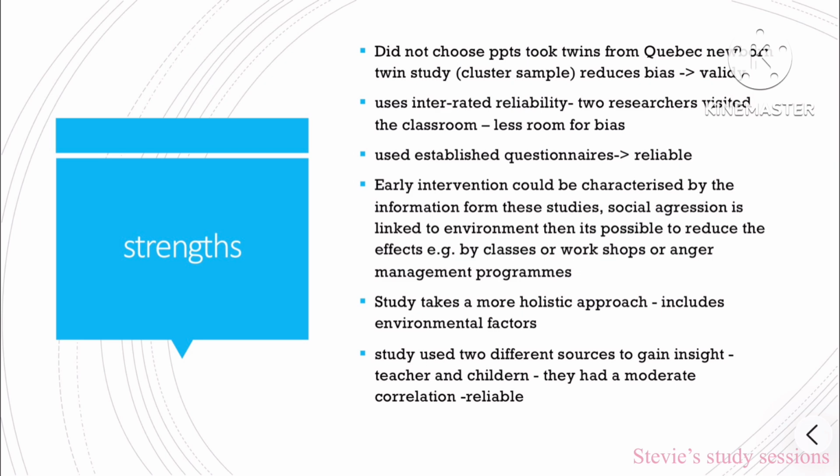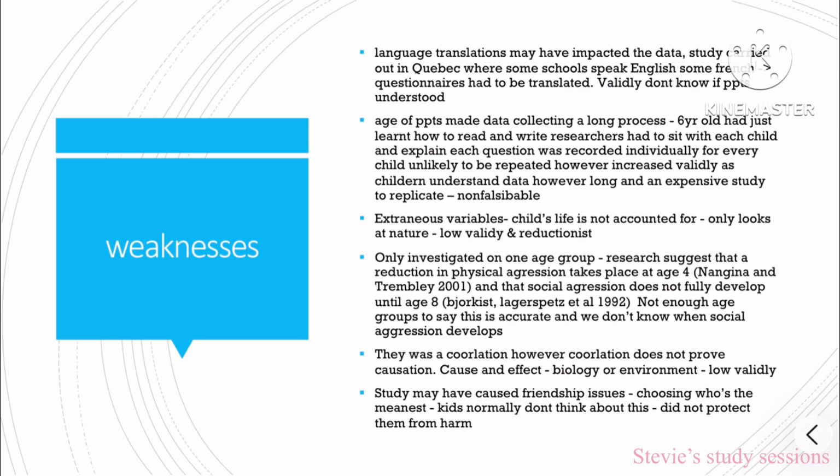Early intervention could be informed by the information from these studies. Social aggression is linked to environment. Then it's possible to reduce the effects of social aggression. The study takes a more holistic approach, including environmental factors. The study uses 2 different sources to gain insight, teachers and children, and they had a moderate correlation, making it more reliable. Which translations may have impacted the data?